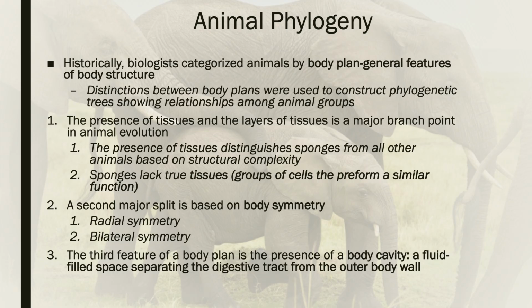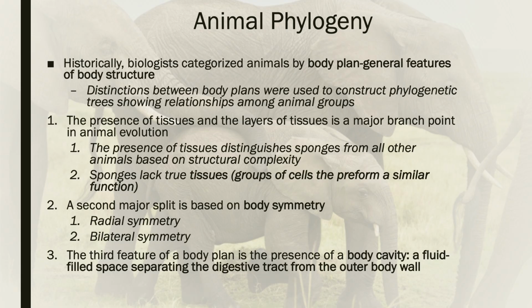Phylogeny. So we've been looking at phylogenetic trees throughout the second half of the semester. And before scientists were able to sequence DNA or actually do phylogenetics, and that just means using DNA sequences to place an organism on the tree of life, animals were taxonomically categorized by their body plan, which are general features of body structure.